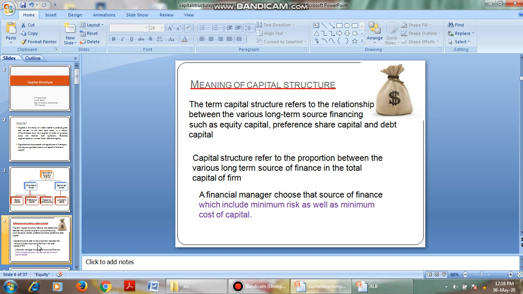In the same way, if you get capital into the business, we call it the cost of capital. The capital consists of debt capital, equity capital, preference capital, reserves and surplus, and long term sources of finance. The cost associated with debt we call cost of debt, the cost associated with equity we call cost of equity, and if we combine all these costs, we call it cost of capital.